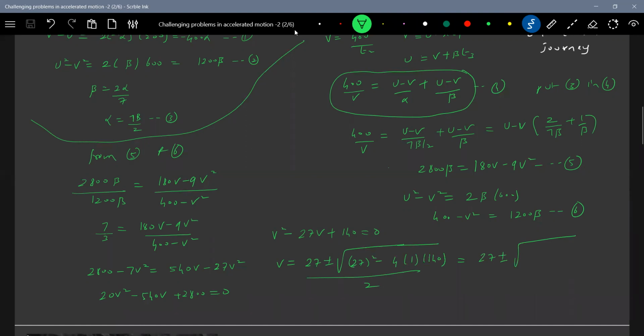27 into 27 is 729. 4 into 140 is 560, so 560 will come. Then 729 minus 560 will be 169.